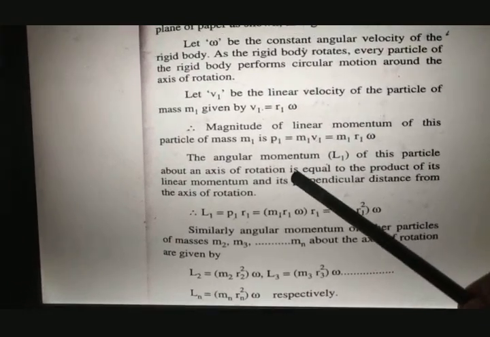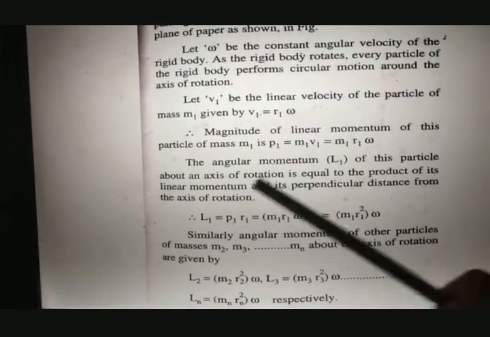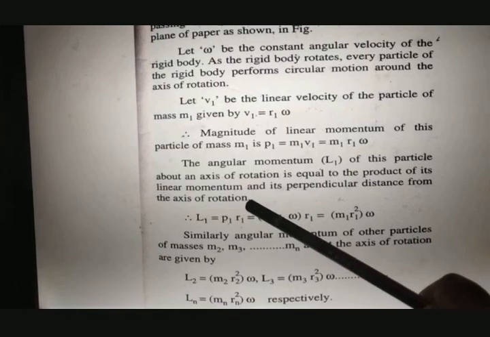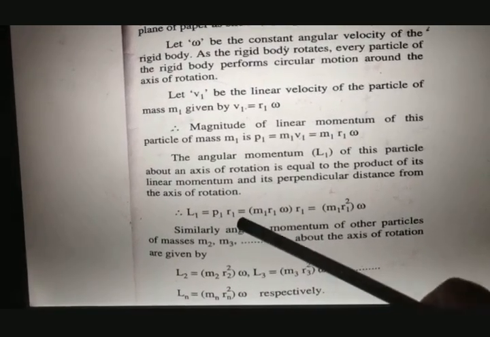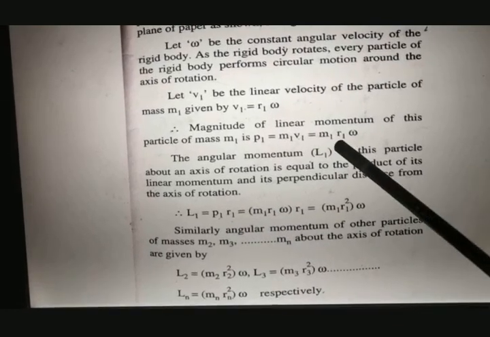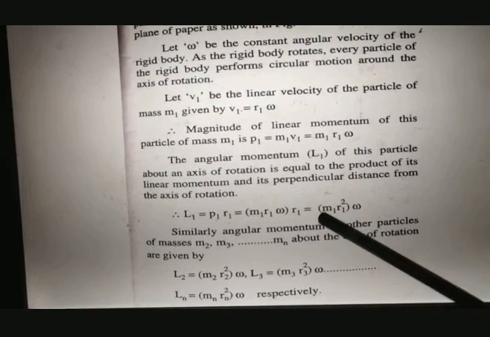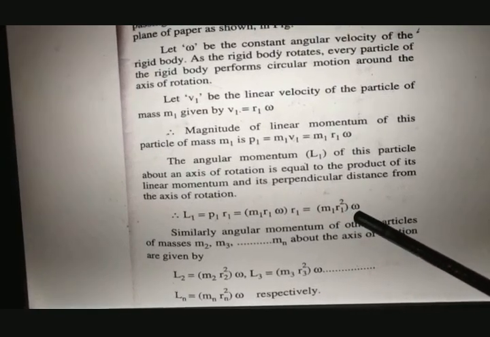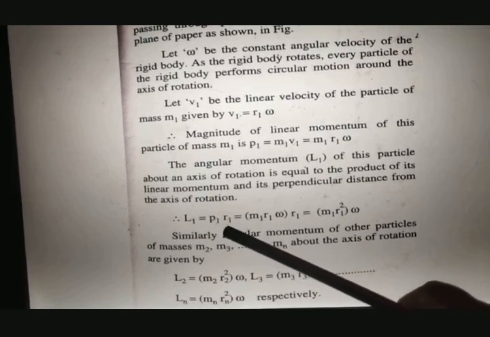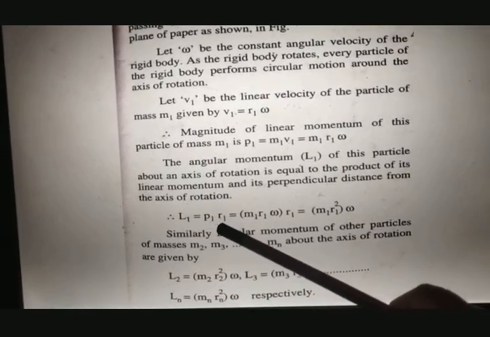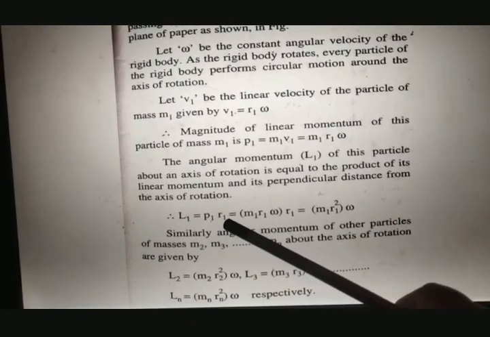Now angular momentum is nothing but the product of linear momentum and its perpendicular distance from the axis of rotation. Therefore L1 will be p1 r1, so substituting the value of p1, m1 r1 omega, r1 as it is, that comes out to be m1 r1 square omega. This equation we have discussed in the last video, so from there we have taken this definition.